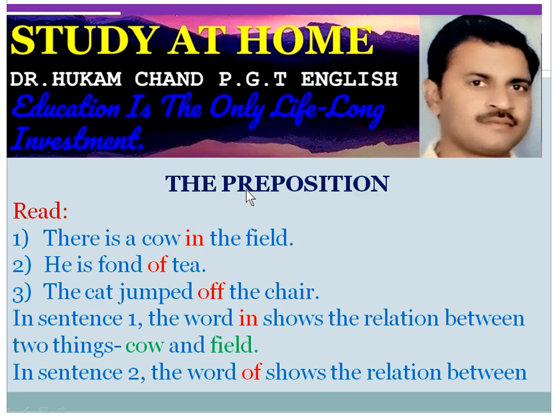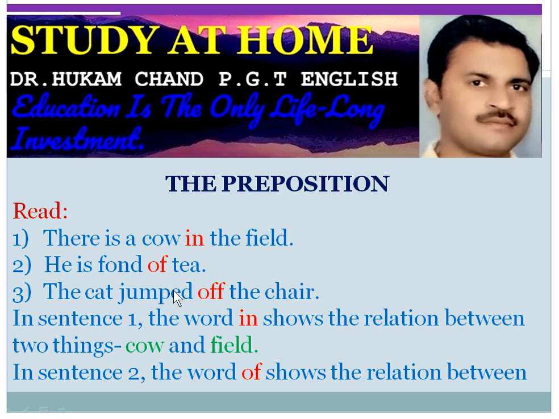These are called prepositions. In the first sentence, there is a cow in the field. The word in is showing the relation between cow and the field, so we can say that it is a preposition. In the second sentence, the word of shows the relation between fond and tea.